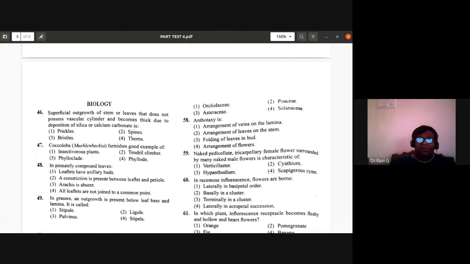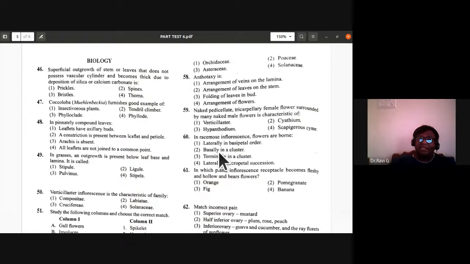What is anthotaxy? 58th, is it the arrangement of veins on the lamina? That is venation. The arrangement of leaves on the stem is phyllotaxy. Folding of leaves in bud is also not anthotaxy. Arrangement of flowers we call anthotaxy. 58th, the fourth one is the correct answer.